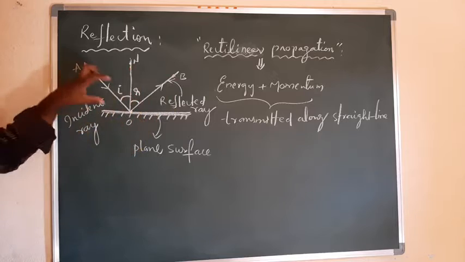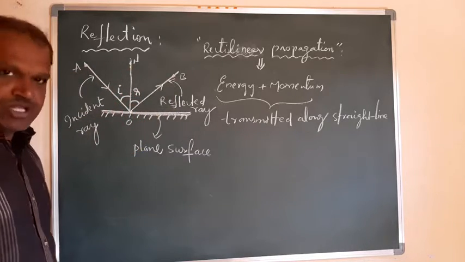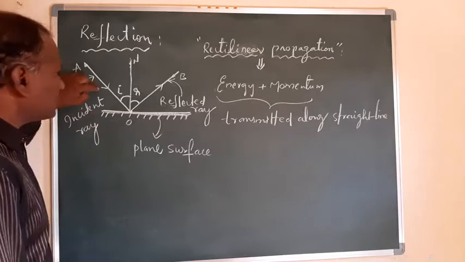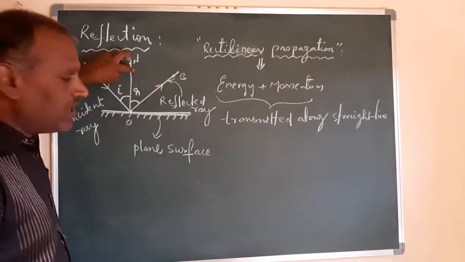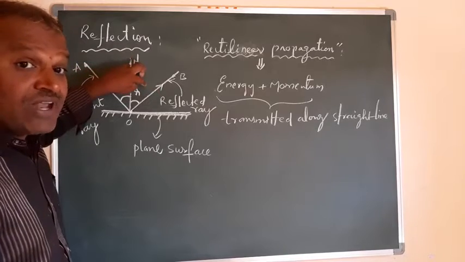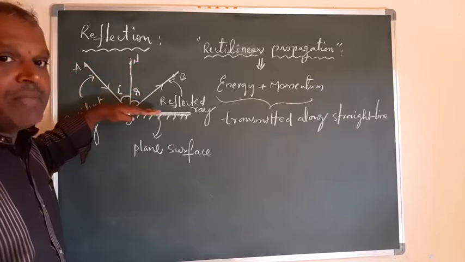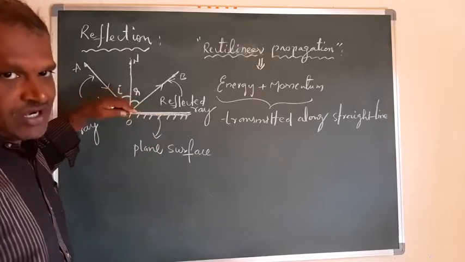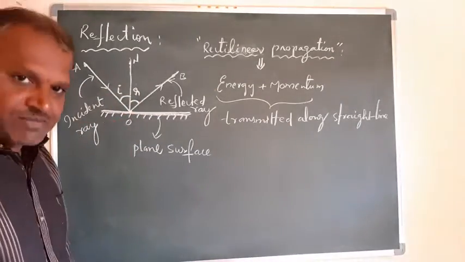So this terminology is required. During the process of reflection, what terms are required to explain it? They are incident ray, reflected ray, normal, incident angle and reflected angle. And we also require a matter, a surface, where that ray can be reflected, so that the process of reflection can take place, right?